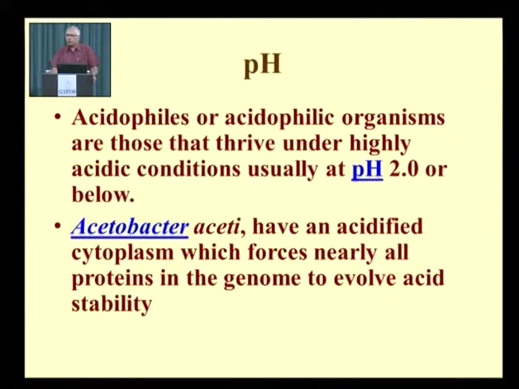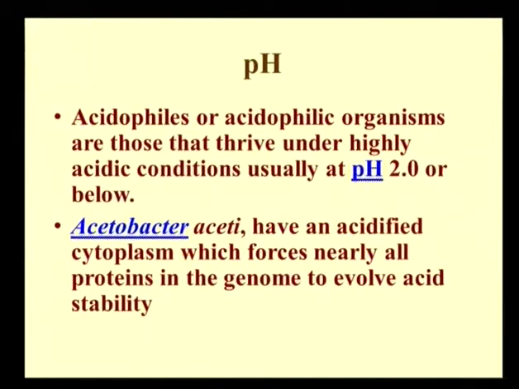Those organisms which are growing below pH 5 cannot be classified as acidophiles. They may be acid tolerant, or the optimum pH may be pH 5, but for classification of the organism as an acidophile, it should grow below pH 3, and that should be the optimum pH.